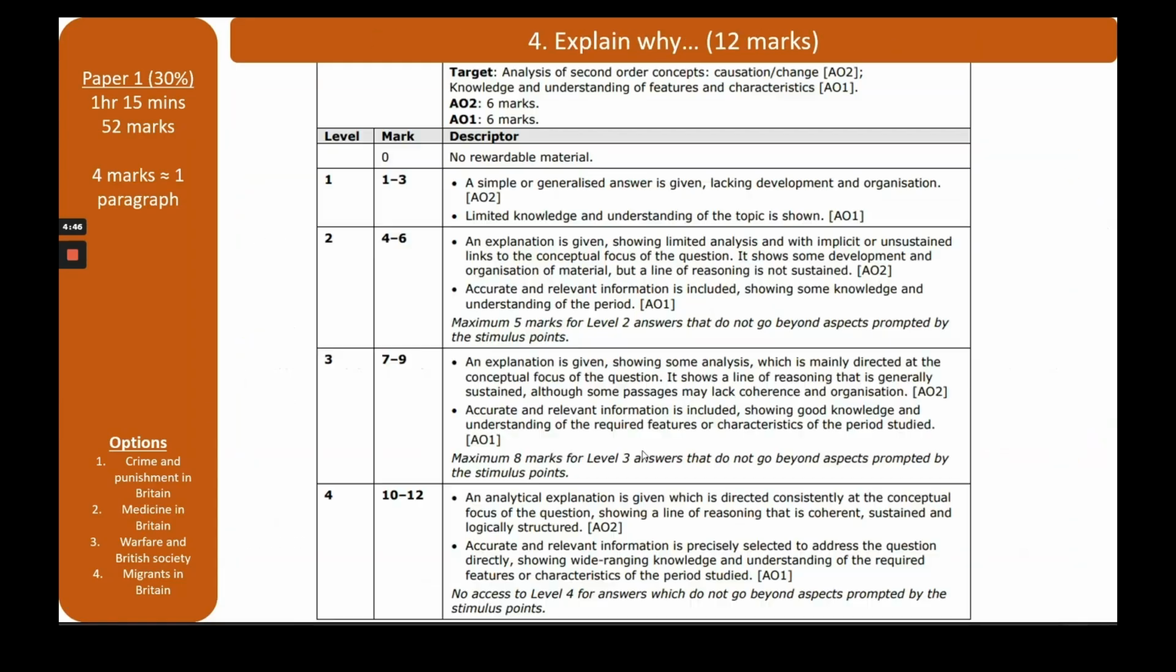So let's have a look at the mark scheme for this one. So this is an explain why question. So it says there, an analytical explanation is given which is directed consistently at the conceptual focus of the question. So this one here was cause and change. So like, what caused the change?